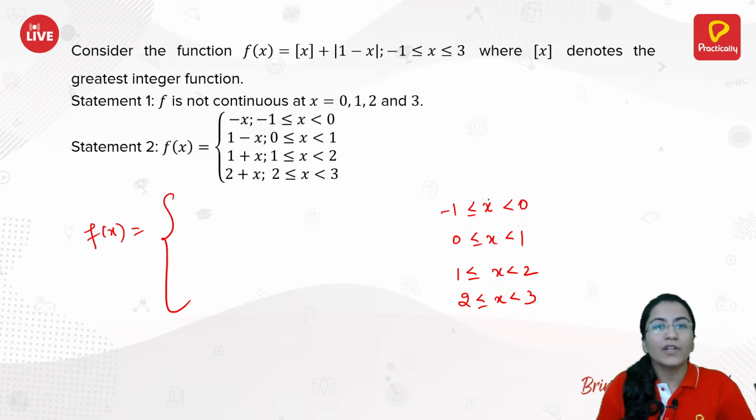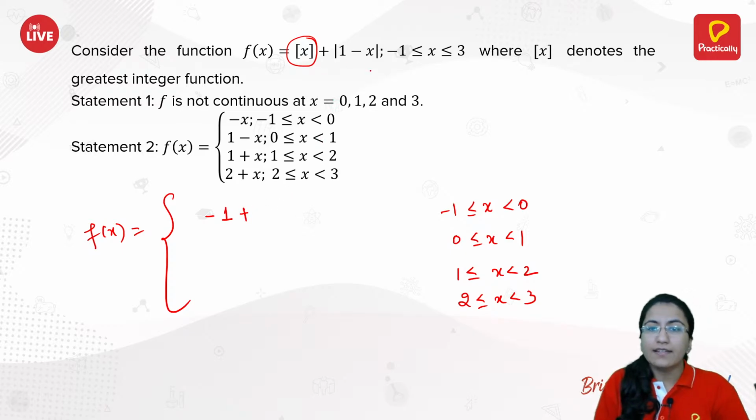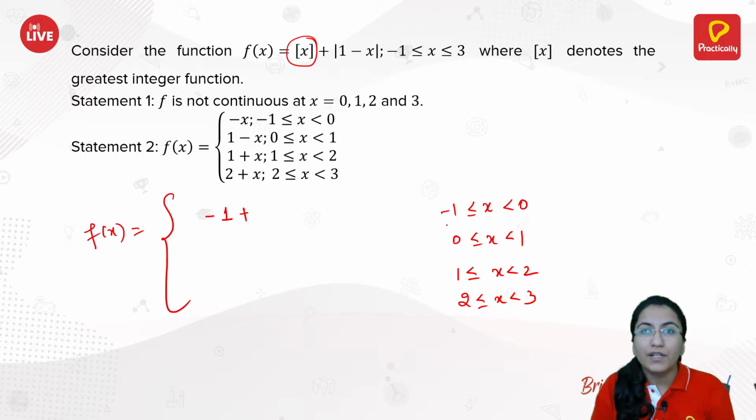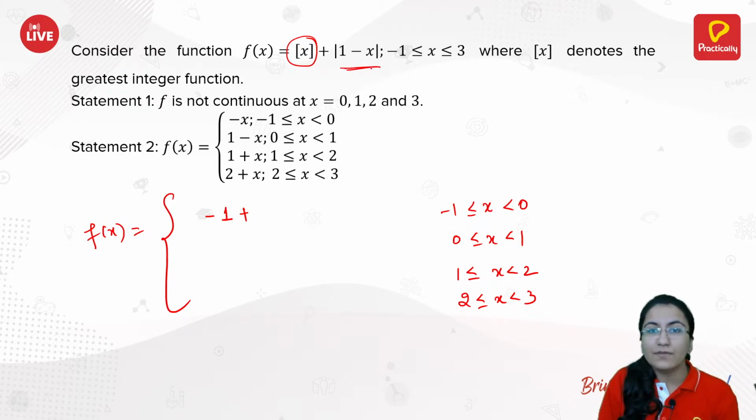Now from the -1 to 0 interval, greatest integer x would be the same as -1 plus |1 minus x|. 1 minus x for this particular interval would be positive. You can input any value in between this interval and you can see that 1 minus x would be positive. So you can write this function as it is without the symbol for absolute value.